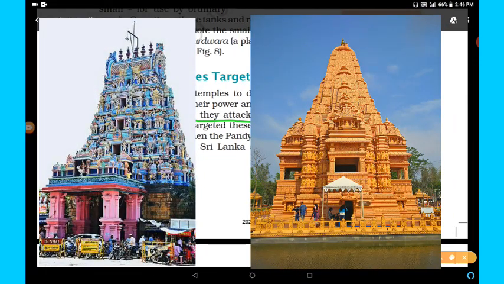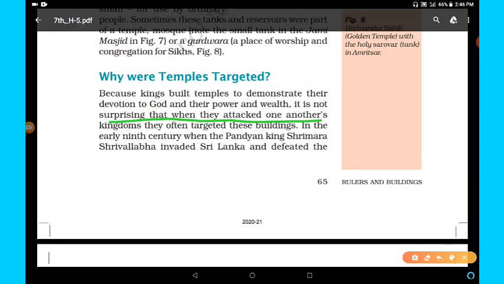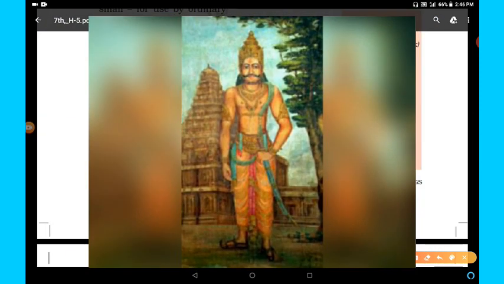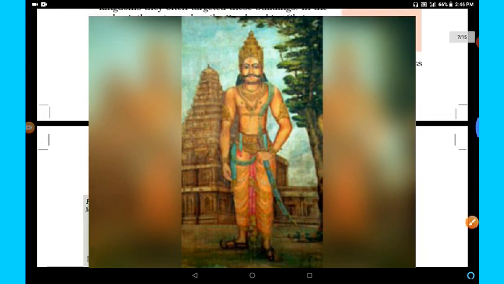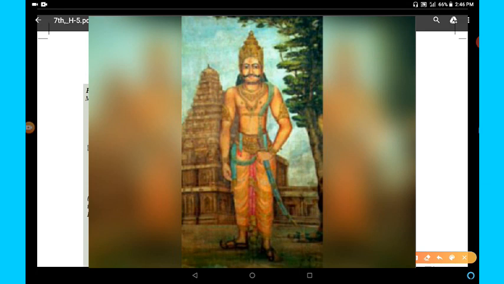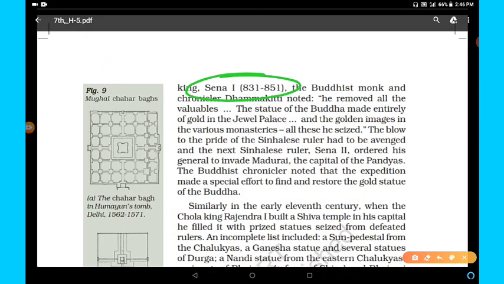In the early 9th century, when the Pandya king Shrimara Srivallabha invaded Sri Lanka, he defeated the king Sena I. Then the Buddhist monk and chronicler Dhammakitti noted he removed all the valuables, the statues of Buddha made entirely of gold in the Jewel Palace, and the golden images in various monasteries. All these he seized. This was a blow to the pride of the Sinhalese rulers, the rulers in Sri Lanka, and had to be avenged.